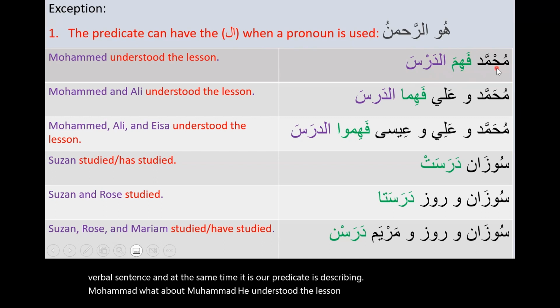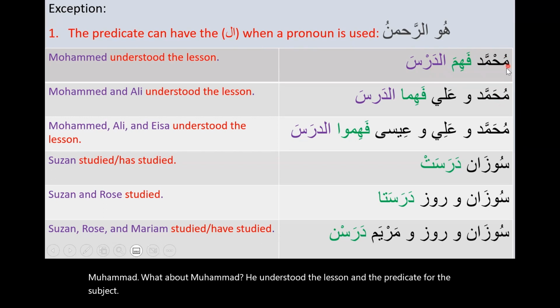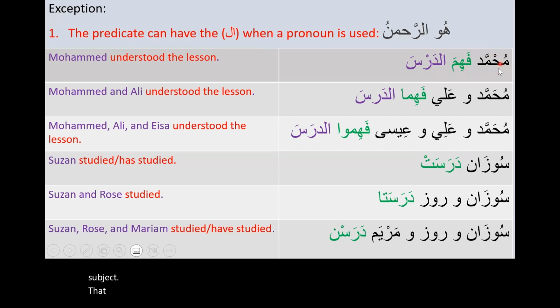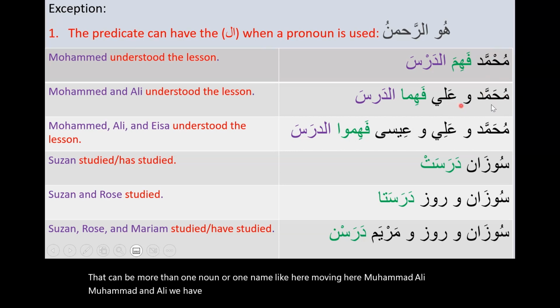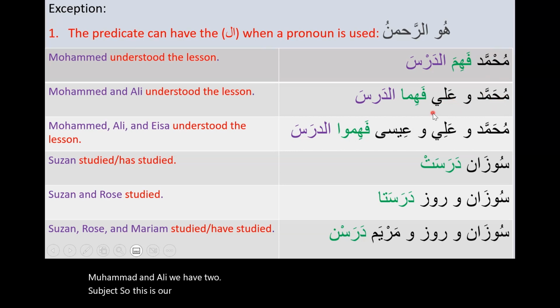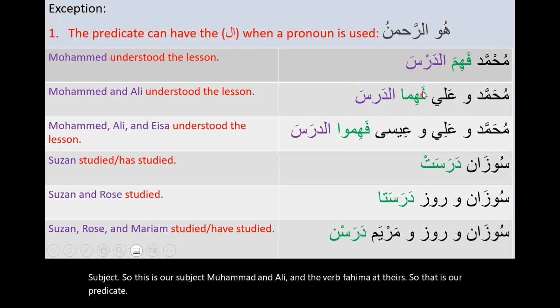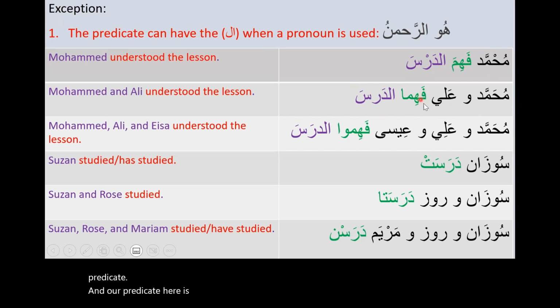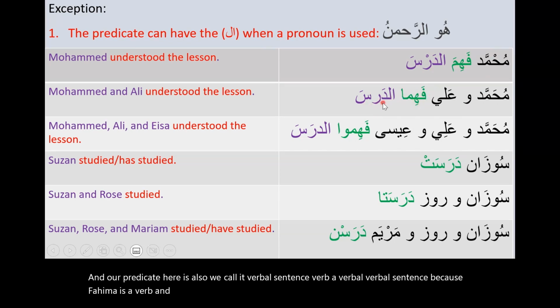And the subject can be more than one noun or one name. Like here, Muhammad wa Ali. Muhammad and Ali. We have two subjects. So this is our subject, Muhammad and Ali. And the verb, fahima ad-dars. So that's our predicate. And our predicate here is also a verbal sentence, because fahima is a verb and then ad-darsa, the lesson.